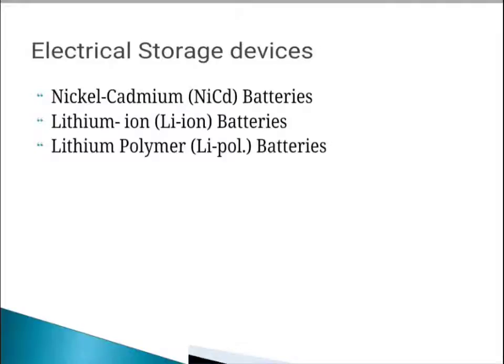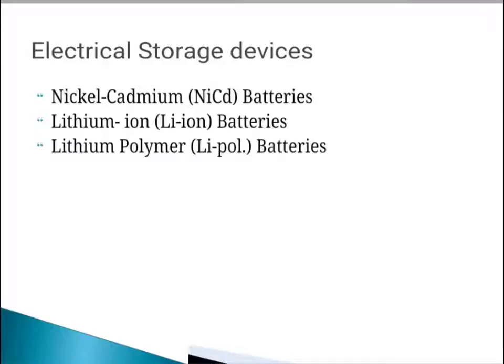The rechargeable batteries are recharged by applying an electric current which reverses the chemical reaction that occurs during the discharge. A charger is a device which supplies the required current to charge the battery. For example, rechargeable batteries are the batteries used in mobile phones, MP3 players, etc.